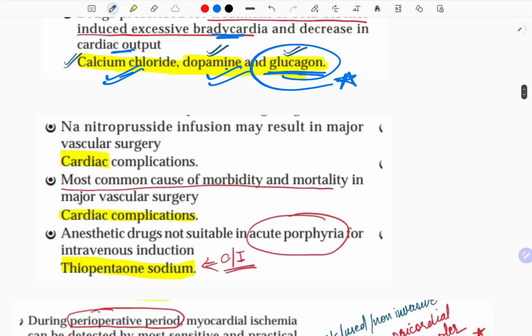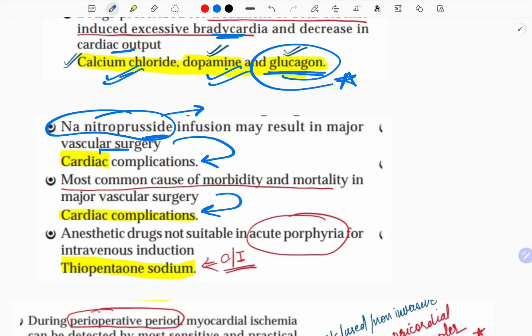Sodium nitroprusside infusion in major vascular surgeries can cause cardiac complications. If you're doing cardiac vascular surgeries and giving sodium nitroprusside, which is a vasodilator, it can also cause cyanide toxicity. I told you in the OP section. The most common cause of morbidity and mortality in major vascular surgery is again cardiac complication.